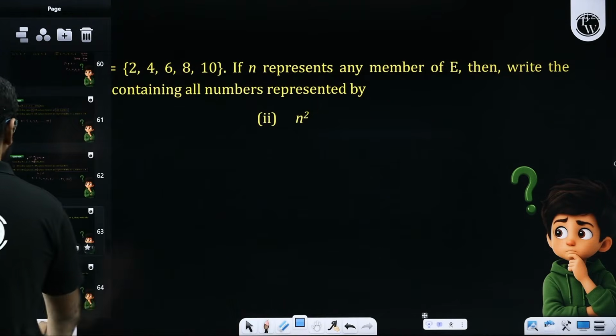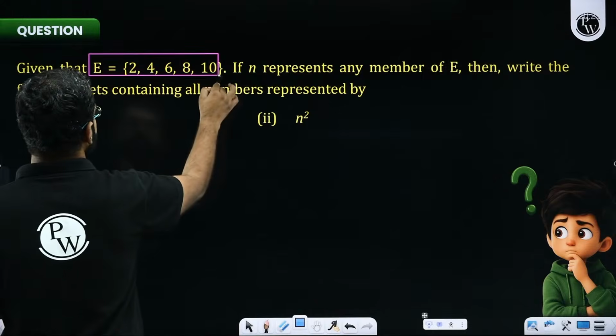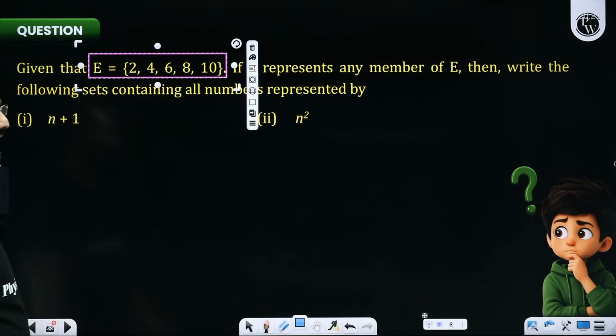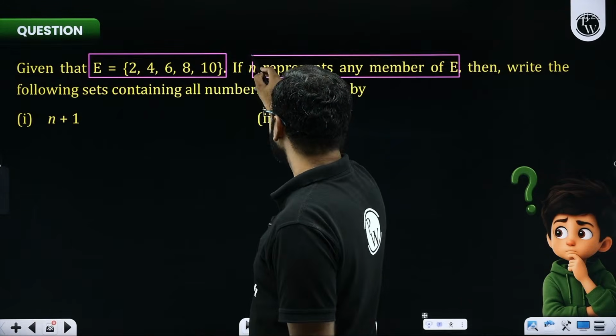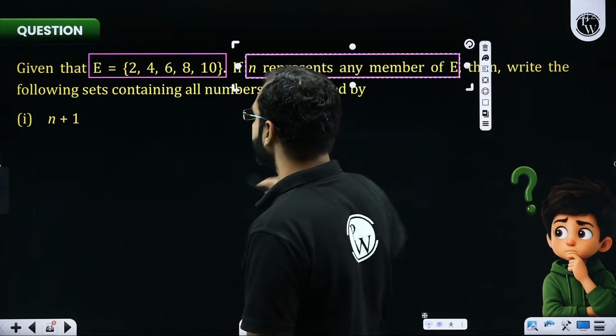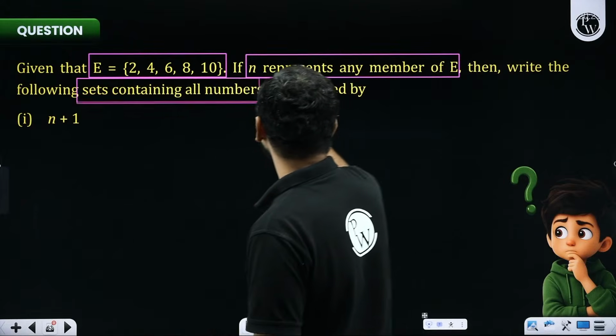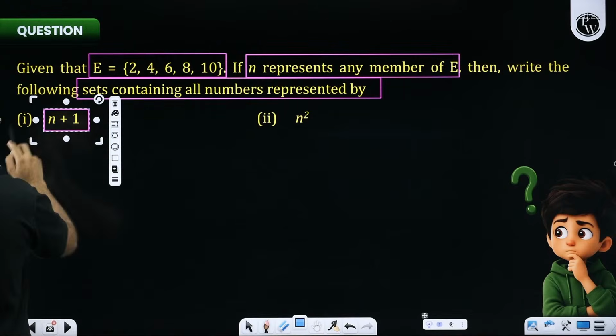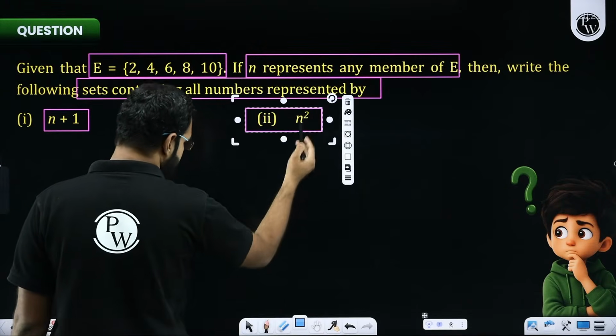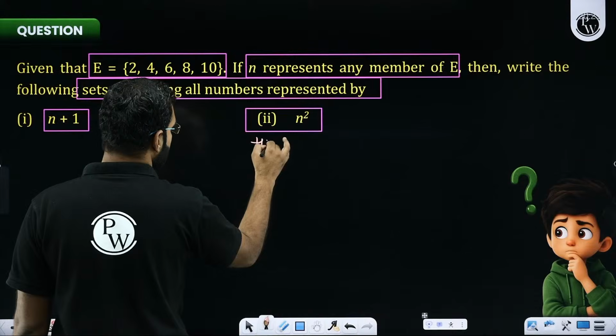It says that E is a set which contains these 5 even numbers: 2, 4, 6, 8, 10. If n represents any element of E, then write the following sets containing all numbers represented by n plus 1. I think I'll do this one. Can you do this one by yourself? Can I give you this question as a homework question?